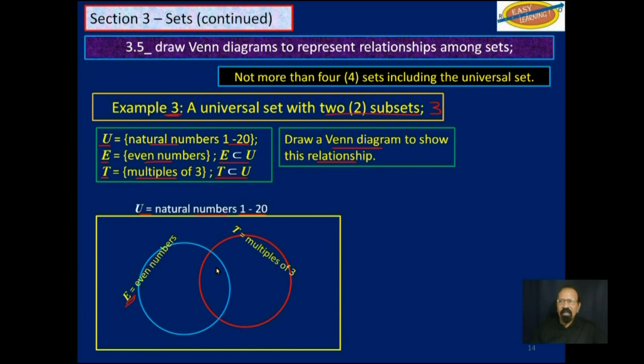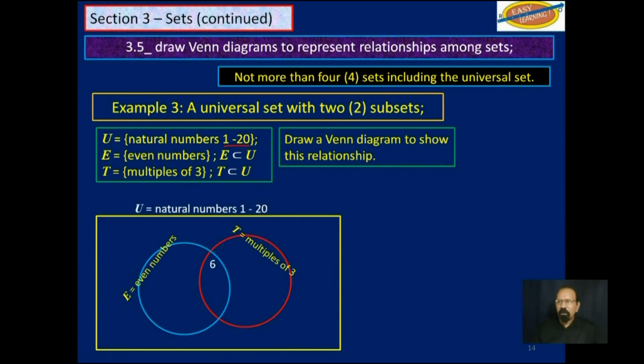Now, if you don't have any common element, of course, this part here will remain blank. But if you do have any element in that universal set that are both multiples of 3 and even numbers, then those numbers will go here. So now, do you have any multiples of 3 that are even numbers from 1 to 20?